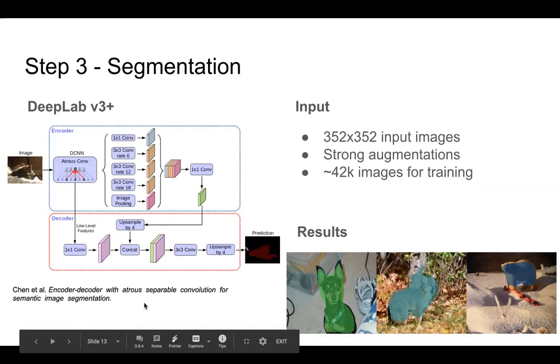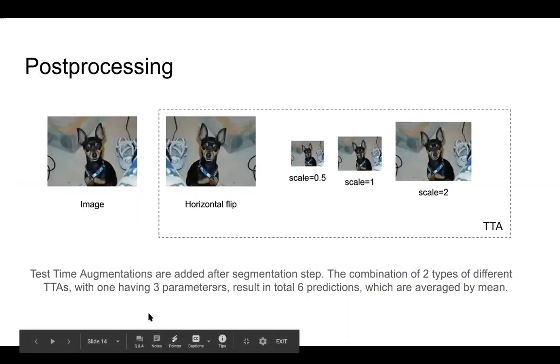So having a trained end-to-end segmentation model allows us to run inference in an elegant and effective way. To produce the prediction of our method, we don't need to run the first two steps. Only one segmentation model is utilized. At the post-processing step, we utilize two types of test time augmentations: horizontal flipping and image scaling on 3 scales, 0.5, original scale, and 2 times larger one.